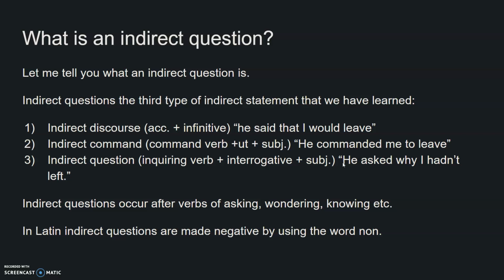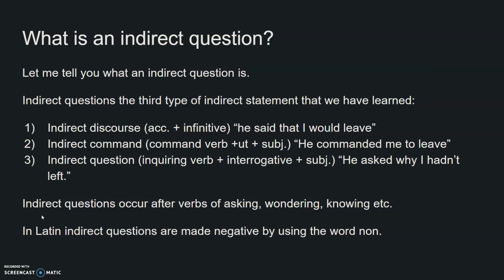So then in this one, we would once again have our nice verb of asking, rogavit, he asked why, cur is our nice question word, and then I hadn't left, we would have to put inside indirect discourse. No, sorry, we'd have to put inside indirect question and use our sequence of tenses to find the right tense to do that indirect question properly. Here, why I hadn't left would need to be a pluperfect subjunctive.